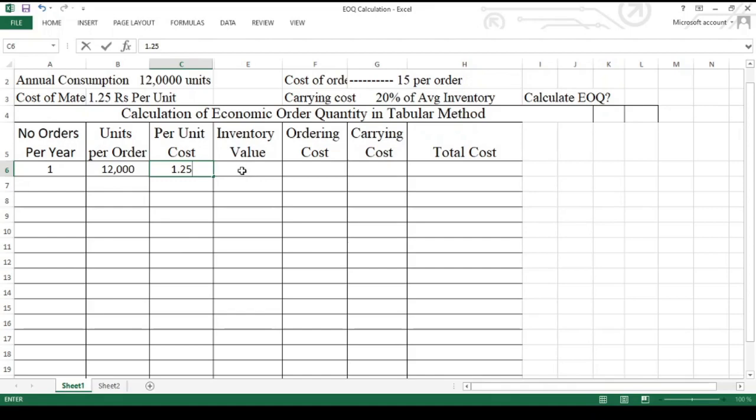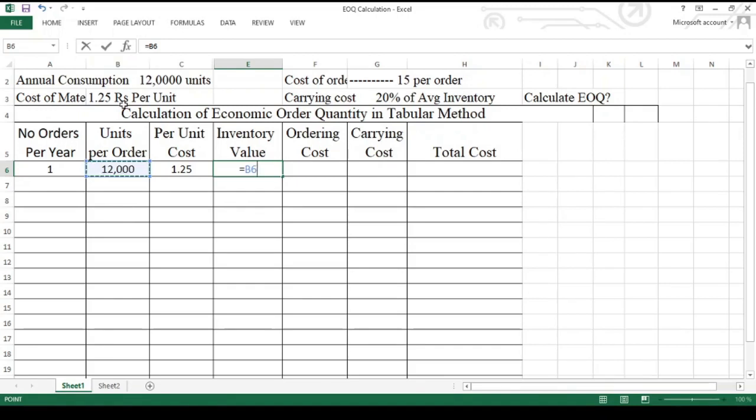Now the inventory value equals 12,000. In Excel, if you click that cell, it is not going to take the 12,000 rupees. The address of the cell is going to be considered in Excel. The address of the cell is B6.